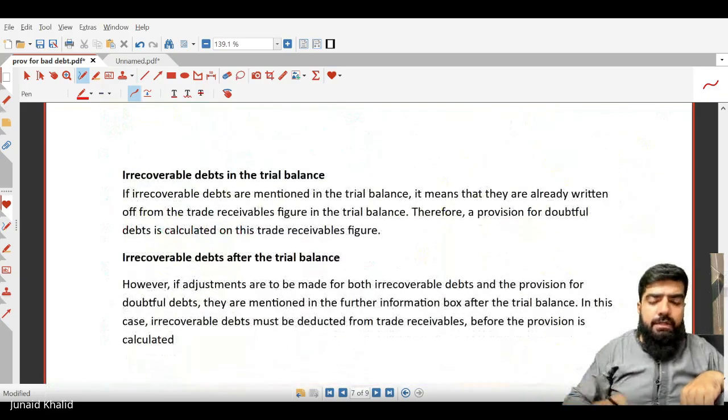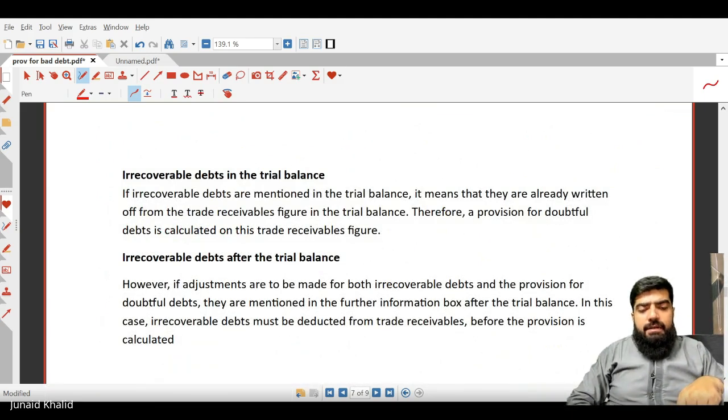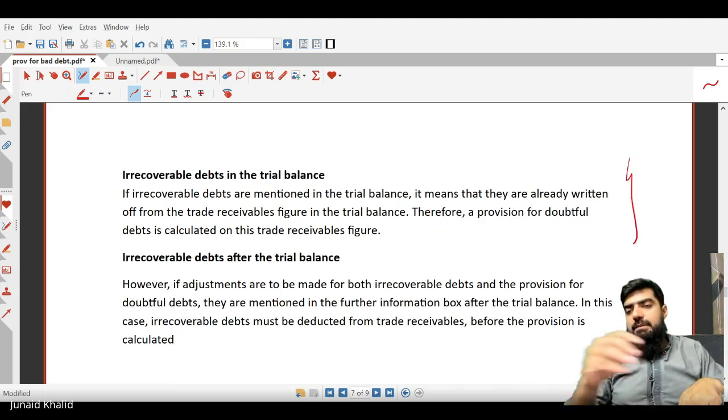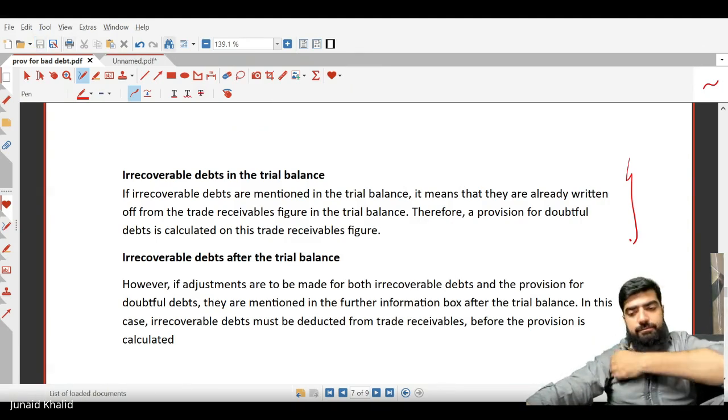I'll try doing some past paper preparation if I find it. Yes, you can try. There is also a small concept of irrecoverable debt in the trial balance. After the trial balance, we will discuss it, and then we will also try the past paper question. Is it clear now? No questions. Do revise this one before the next class so that we can have good practice of it.